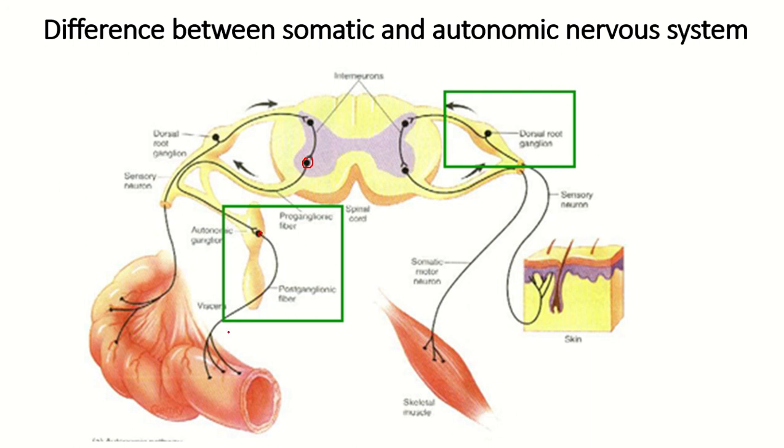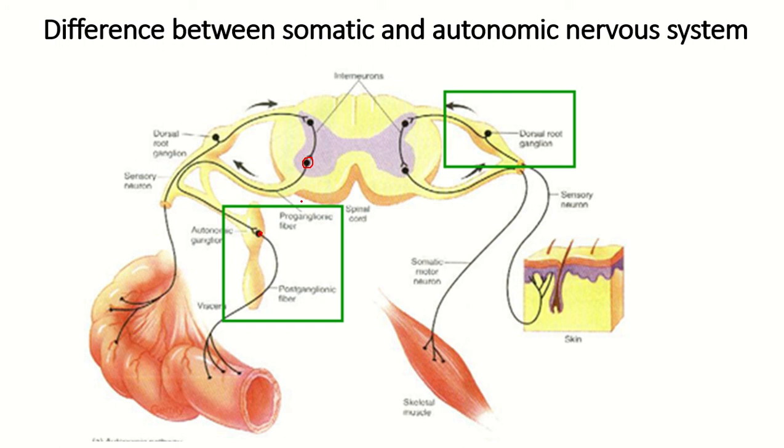This is the postganglionic fiber, which reaches and innervates the smooth muscle, and contraction of the smooth muscle occurs. Sensation is collected from the gut wall, and it passes through the sensory nerve, reaches the dorsal root ganglia, and enters the central nervous system.